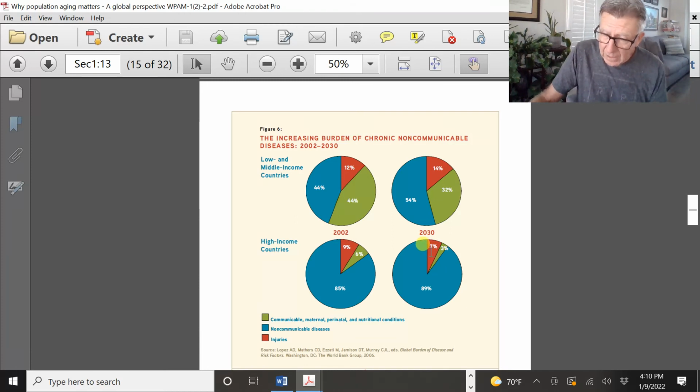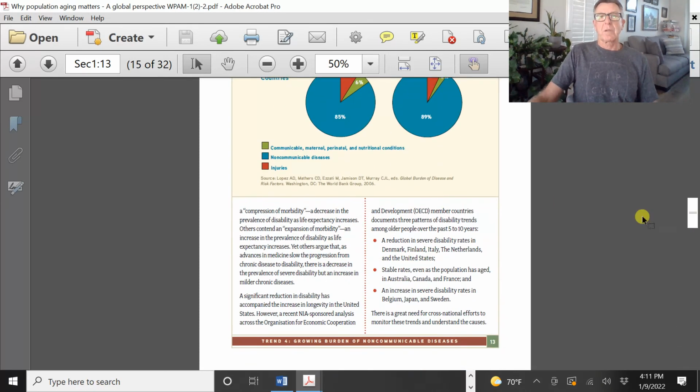We learned so much from coronavirus that we're going to be a lot more equipped for the next one. And there'll be a next one, my friends, sadly. Okay? The non-communicable disease, you see it's a smaller burden here. You compare 2002, 44% here to 85% for high-income countries. And still it's going to be a fairly low percentage for the low-income countries, but you see right here, it dominates the high-income countries in terms of our situation.